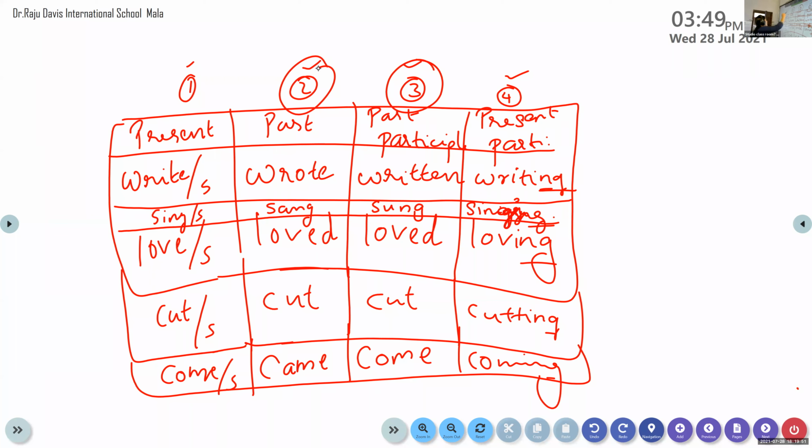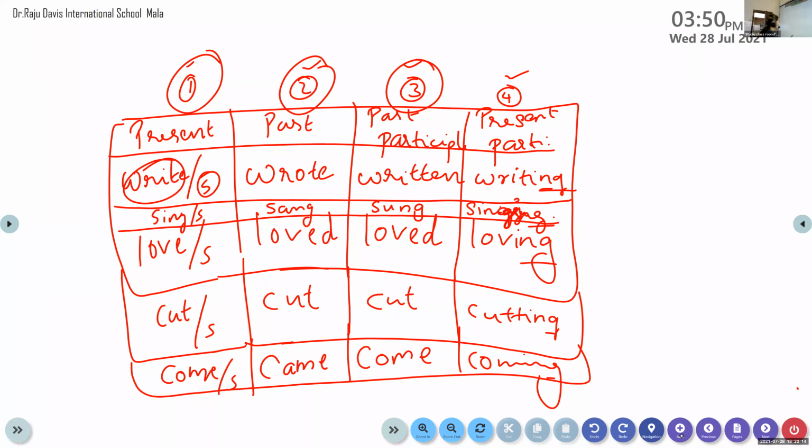Okay, now present tense, the first form of the verb. If the subject is singular, subject verb agreement. Just now you learned. According to the subject, it varies. If the subject is singular, you can use a singular verb, S or ES or IES form. And if the subject is plural, use the base form of the verb. That is supporting the plural subject, isn't it?